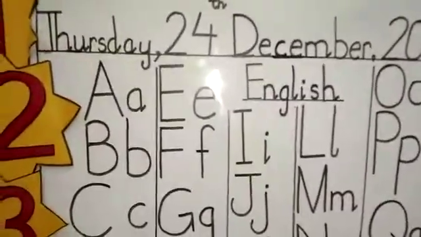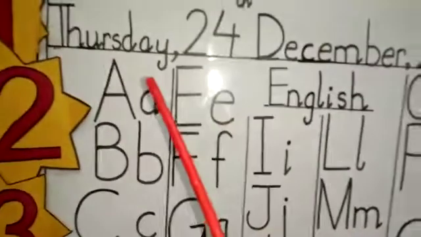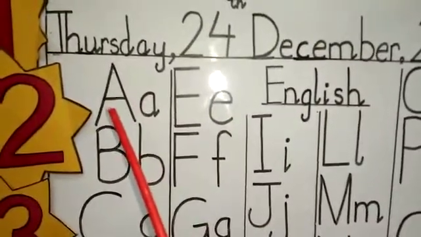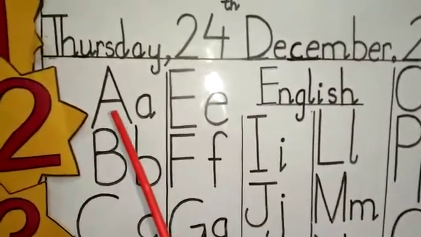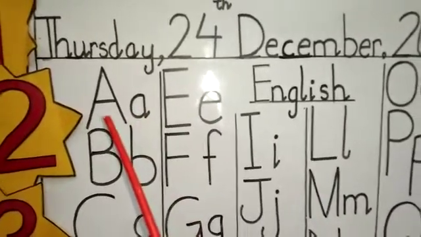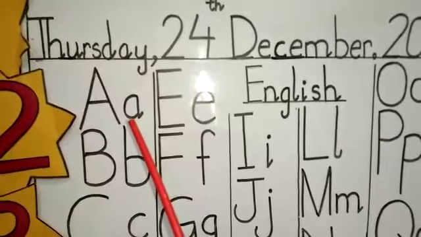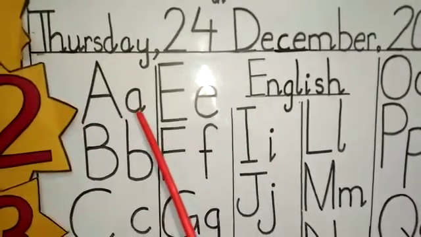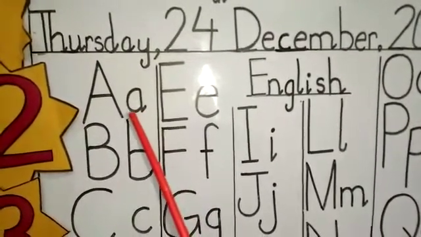Okay class, let's revise the letters. Look at the board and tell me which letter is this? Capital A and small a. A says A. A gives the sound of A.